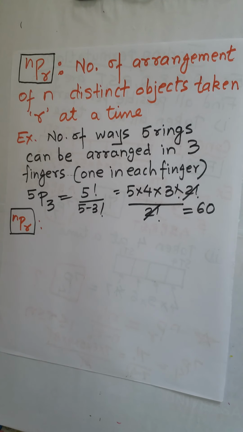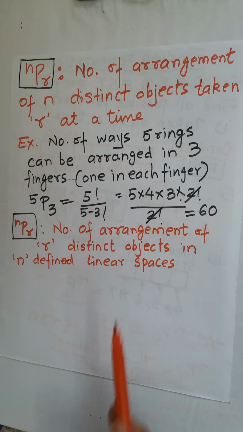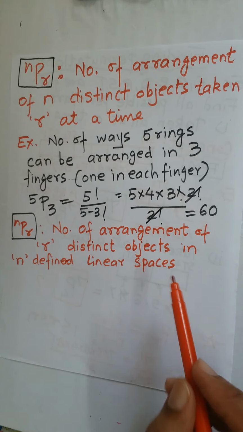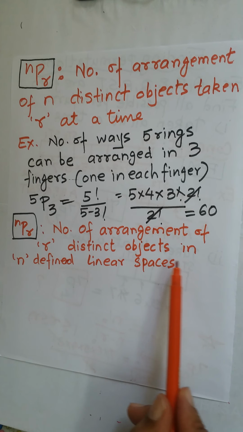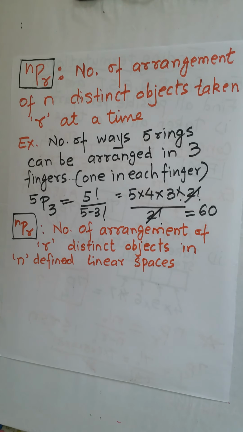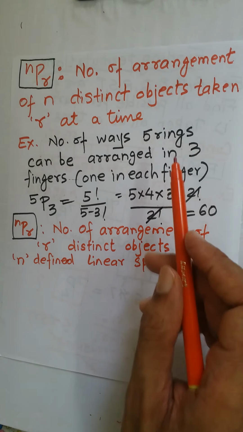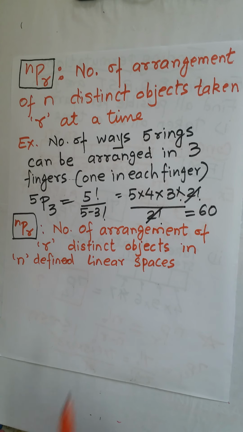nPr can also be defined like this, even if r and n are interchanged. See, like this: the number of arrangements of r distinct objects in n defined linear spaces. That also is nPr. Let's take an example on this. In both the cases, which one is greater?